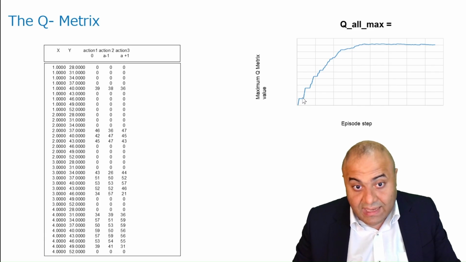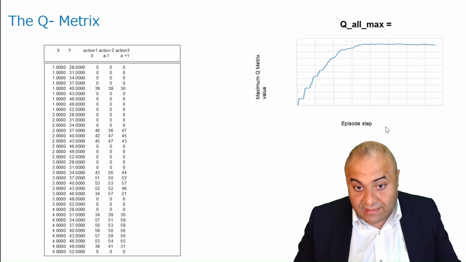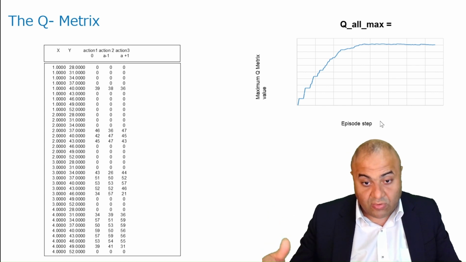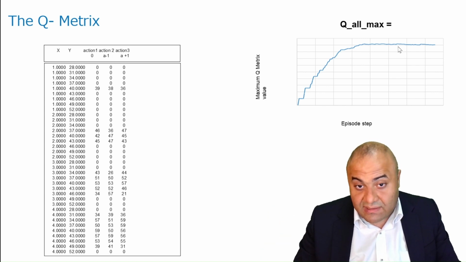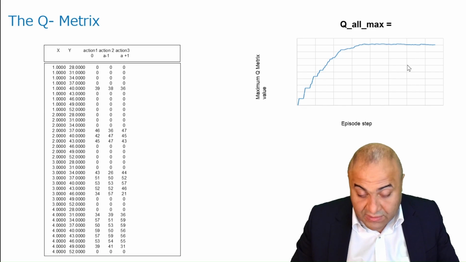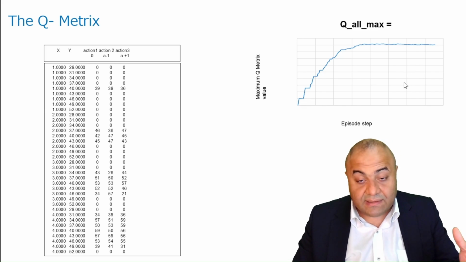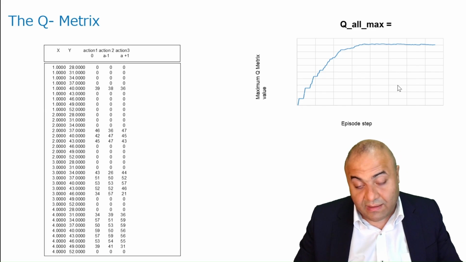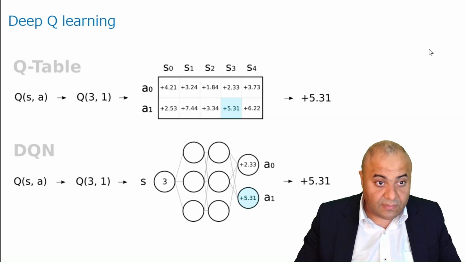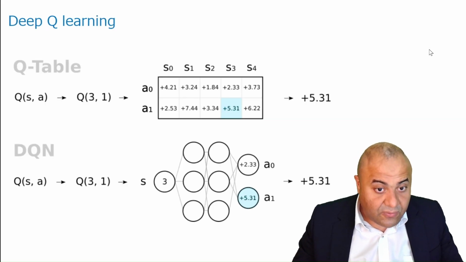What we will see is, as we keep increasing the episodes, as we go through these training episodes, which is playing the game over and over again, the maximum Q value will converge. For that, we can consider that the learning process is already finished, and with that we stop the learning process. So this is for the Q table.